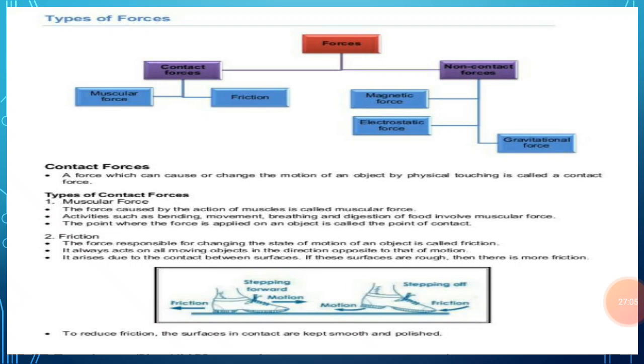So when the plastic comb is rubbed in dry hair, the comb gets electric charge by friction. And when this electrically charged comb is brought near the teeny pieces of paper, it exerts an electrostatic force of attraction on them, and due to this electrostatic force, the teeny pieces of paper move towards the comb and stick to it. Thus the movement of the teeny pieces of paper is due to the electrostatic force that is exerted by the electric charge that is acquired by the comb on rubbing in hair.